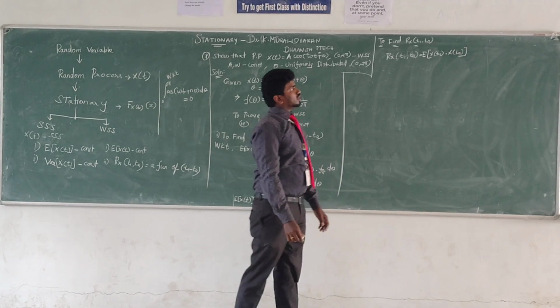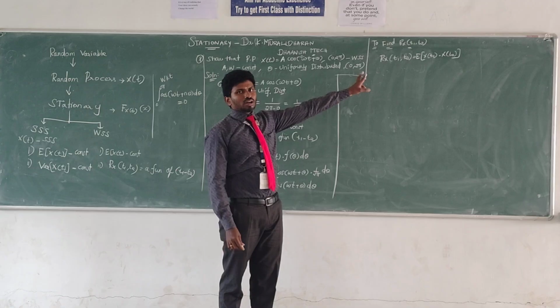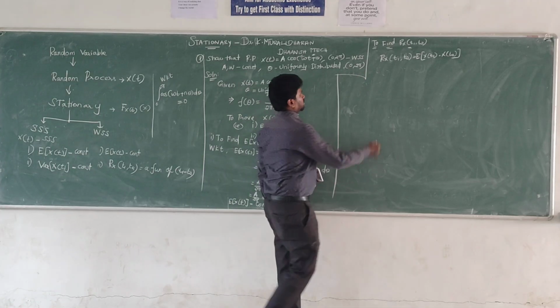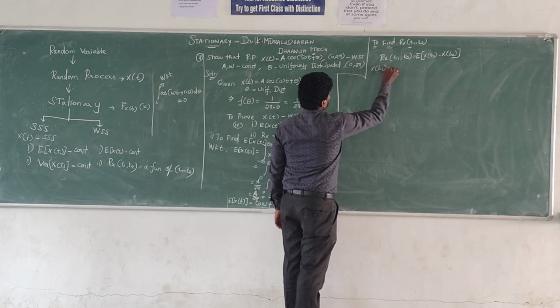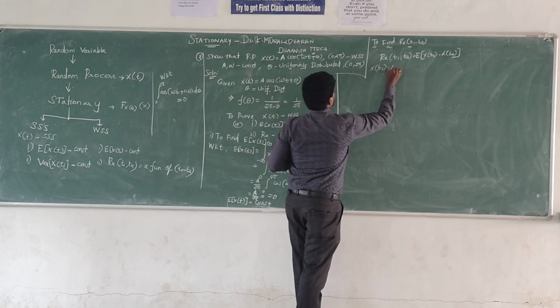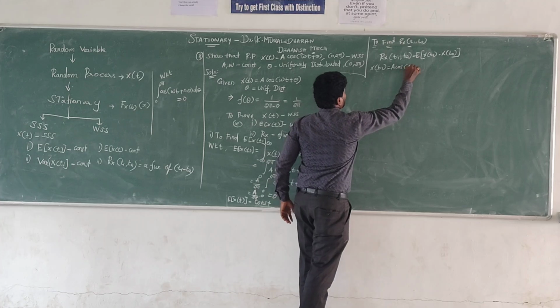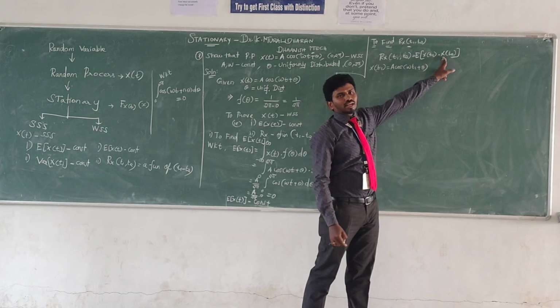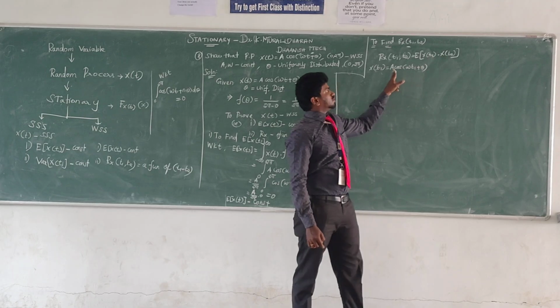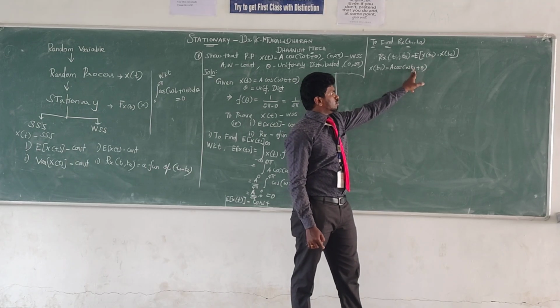Here, given the random process x of t, replacing the t value, x of t1 equals a cos omega t1 plus theta, and similarly x of t2 equals a cos omega t2 plus theta.